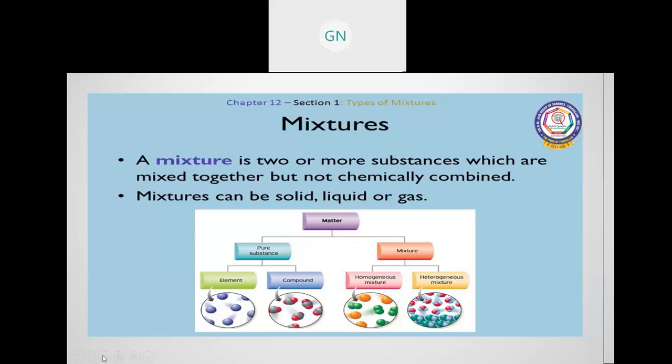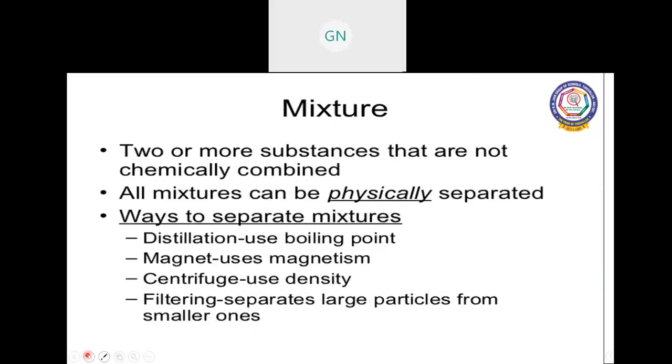Last class we discussed matter and pure substance, element and compound. And this class we are going to see mixtures, homogeneous and heterogeneous mixtures. Let us see mixtures: two or more substances that are not chemically combined. So they are physically combined in any ratio.